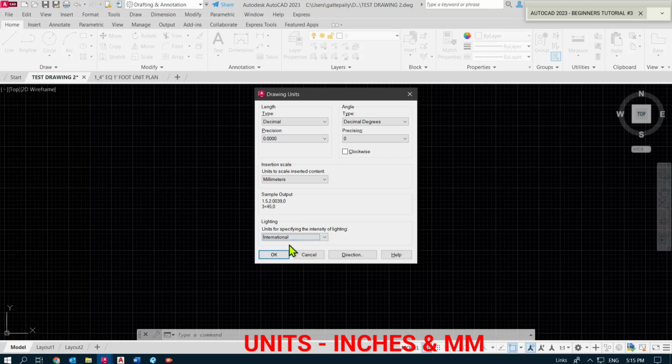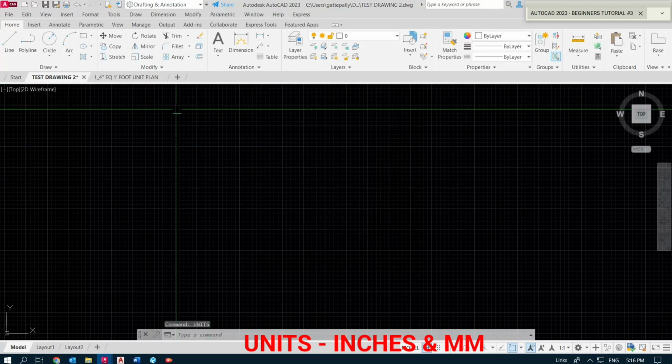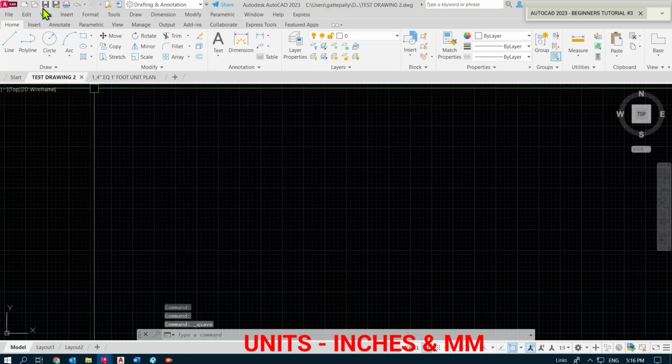I will return to the length and angle precision fields to show you exactly what they mean. I will set the length precision to two decimal places and the angle precision to one decimal place. Now I will click OK to close the window and save the changes I have made.